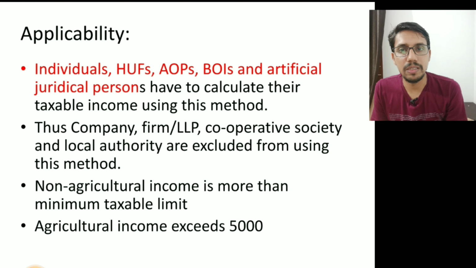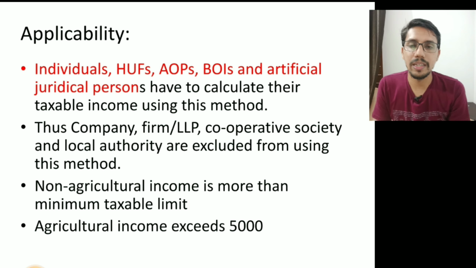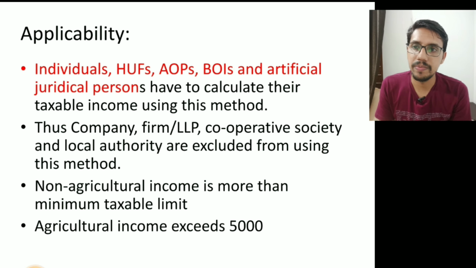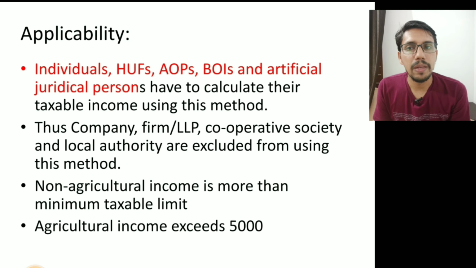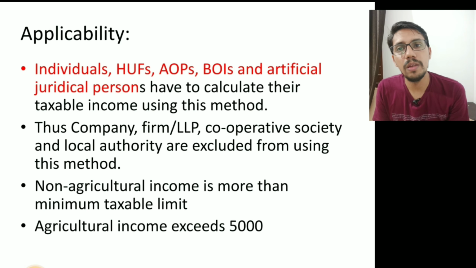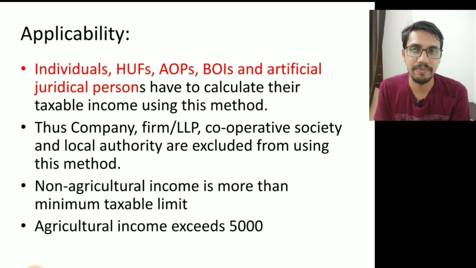Now, applicability. How is this applicable? It is applicable to individuals, HUF, AOP, BOI and artificial juridical persons. They have to calculate their taxable income using this method.